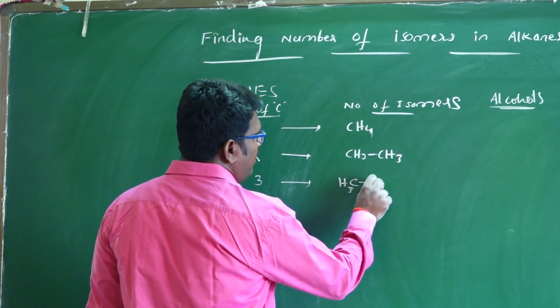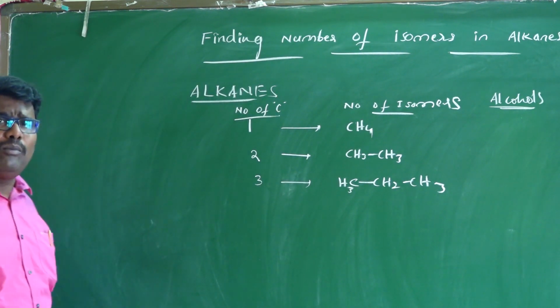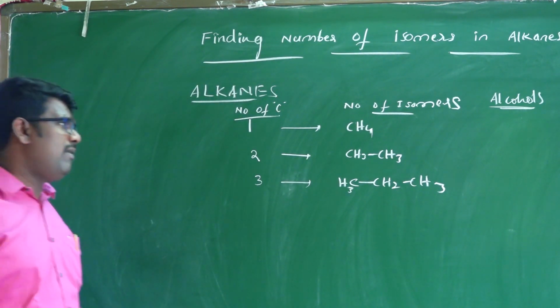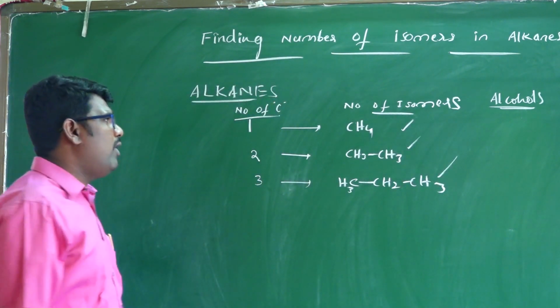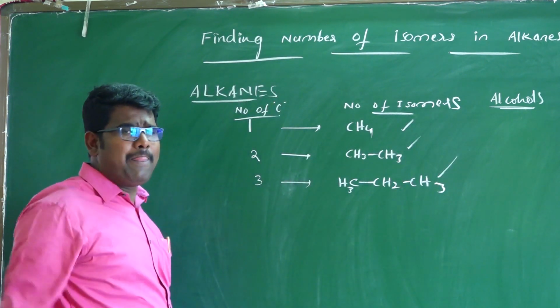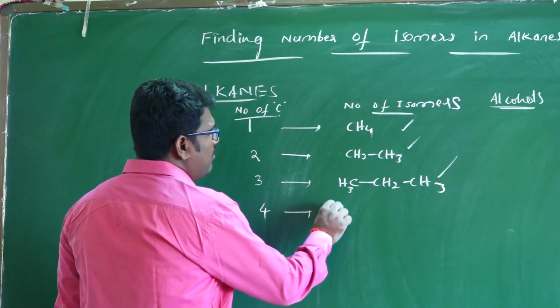Only CH4, so 1. If the number of carbons is 2, only one structure is possible. If the number of carbons is 3, only one possibility: CH3, CH2, CH3, propane. So these are easy. Only one isomer.